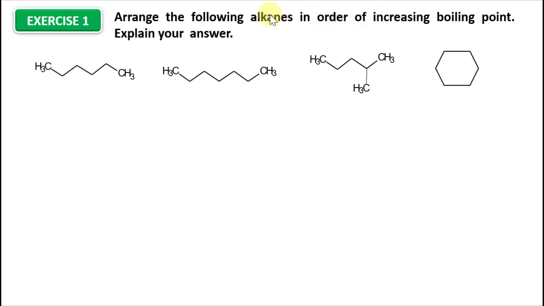Let's have a look at this example. Arrange the following alkanes in order of increasing boiling point. Explain your answer. If you are given the structure of the compounds only, first thing first, you must calculate the molecular weight. Or if you have alkane compounds, it's enough to count the number of carbons, since as the number of carbons increases, the molecular weight also increases. In this case, only this compound has 7 carbons, the other 3 have 6 carbons. So the one with more carbons has the biggest molecular weight.